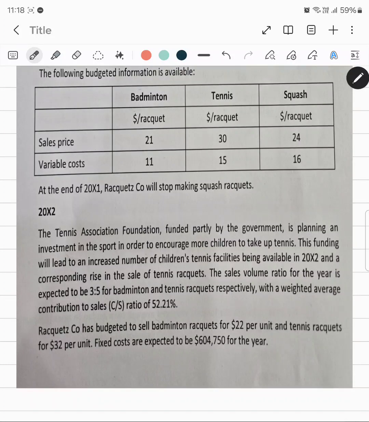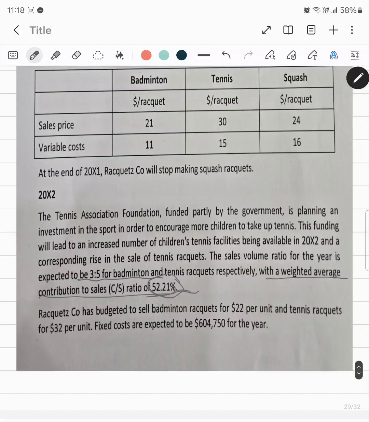The sales volume ratio is also given, and the weighted average contribution to sales ratio is already given, so we do not need to find it out. It is already given in the question, which is 52.21%. Now we have the selling price of rackets, and the selling price of tennis rackets as well, but right now they are not that relevant.